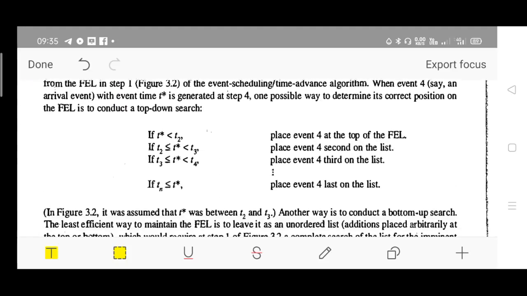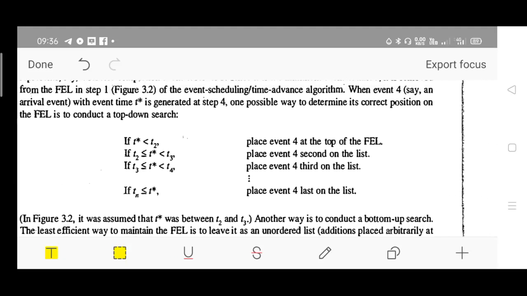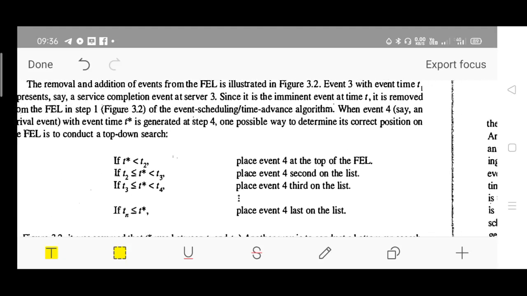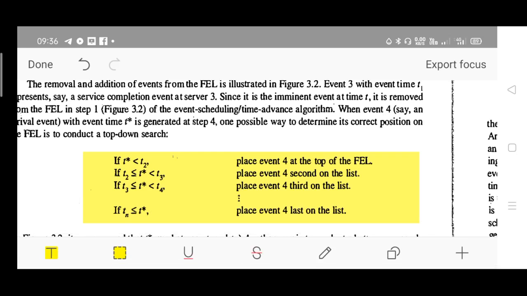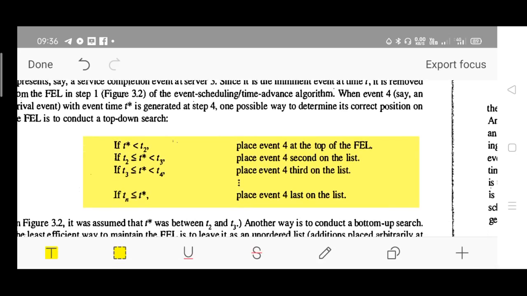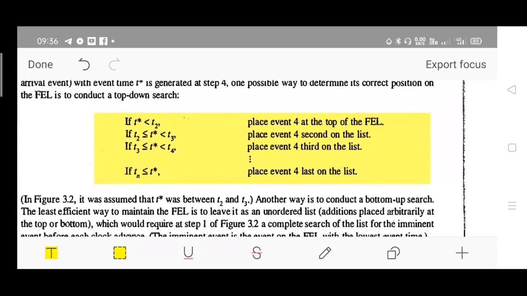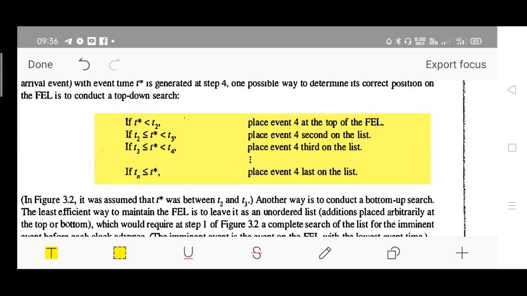This is for your reference; these explanations are given. The event to occur in the nearest future is placed first, followed by the next event, and so on.